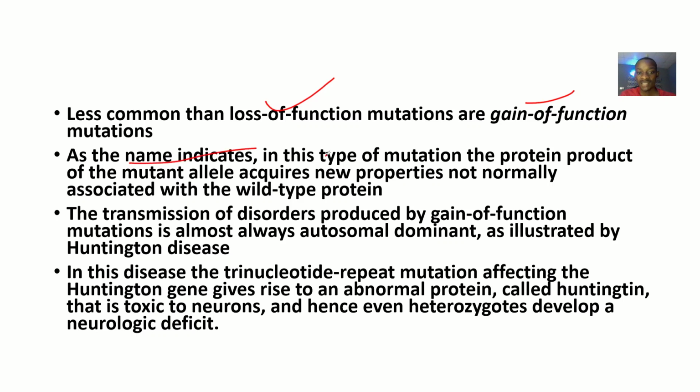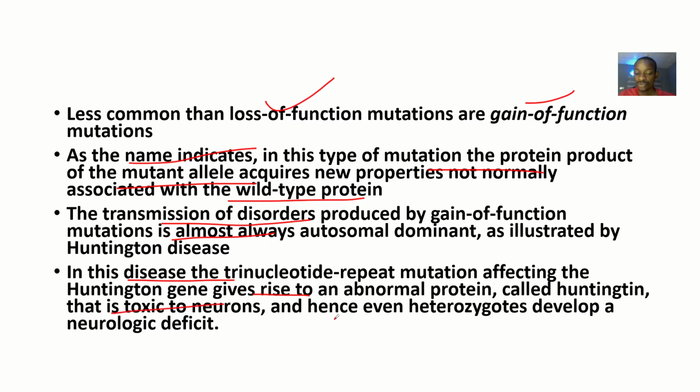As the name indicates, in this type of mutation the protein product of the mutant allele acquires new properties not normally associated with the wild type protein. The transmission of the disorder produced by a gain of function mutation is almost always autosomal dominant, as illustrated by Huntington's disease. In this disease, a trinucleotide repeat mutation affects the Huntington gene, giving rise to an abnormal protein called huntingtin.